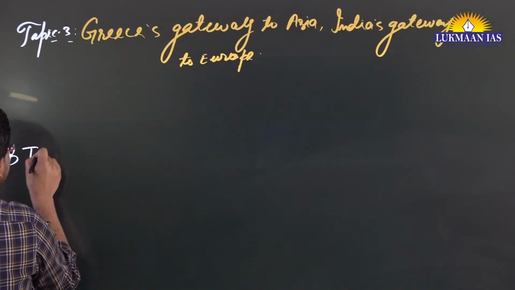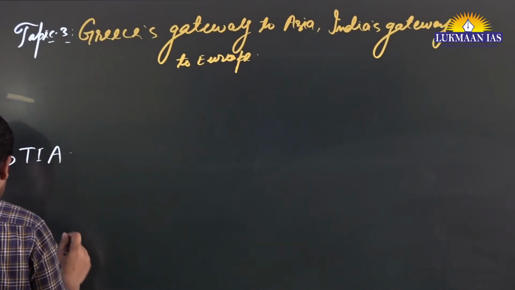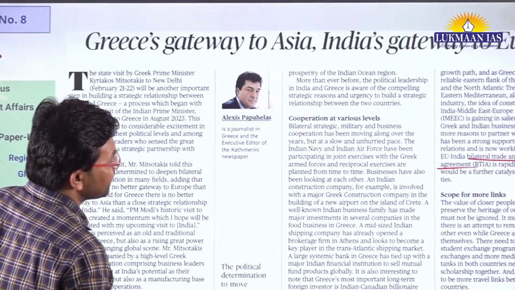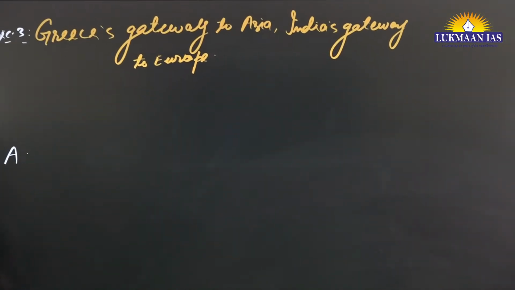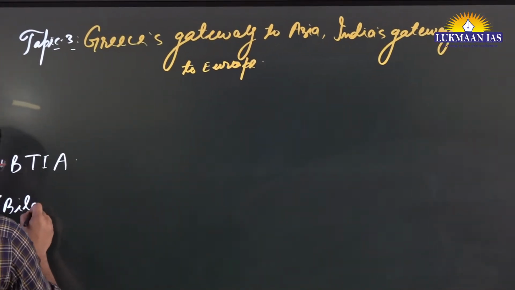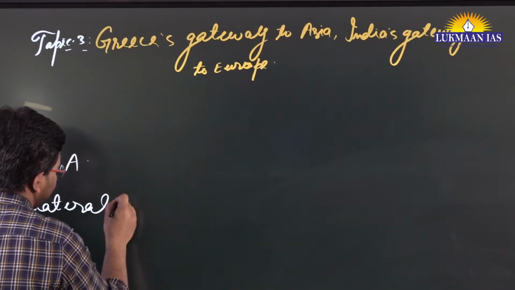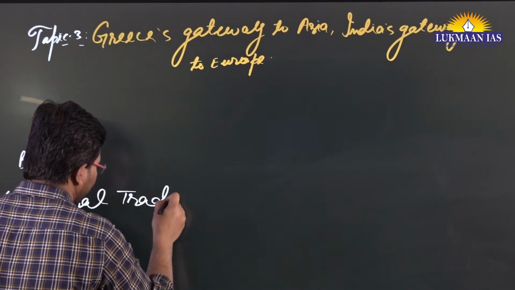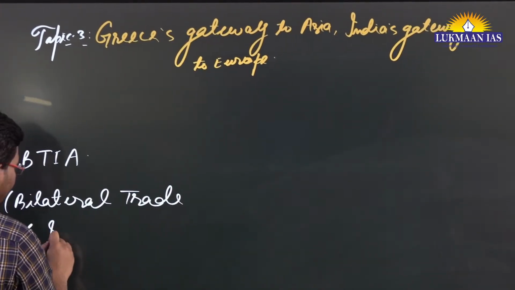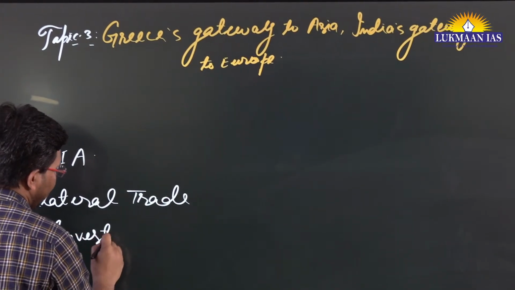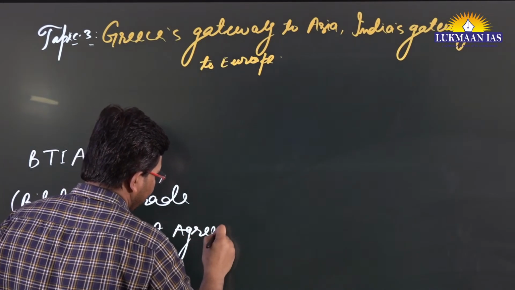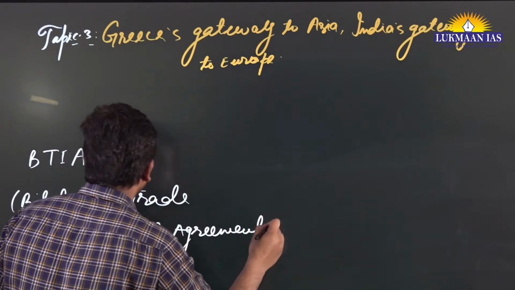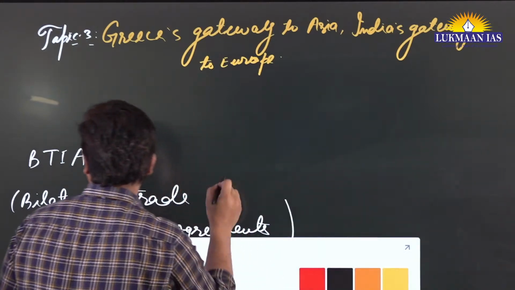So today we are going to discuss bilateral trade and investment agreements. Let us understand what we mean by bilateral trade and investment agreements.